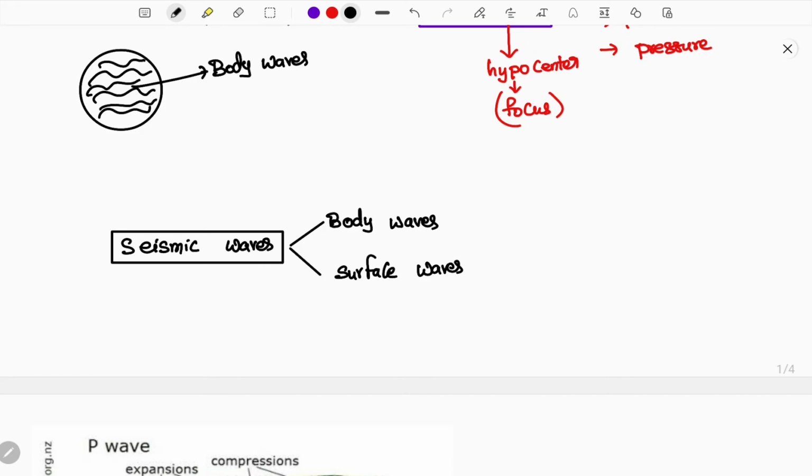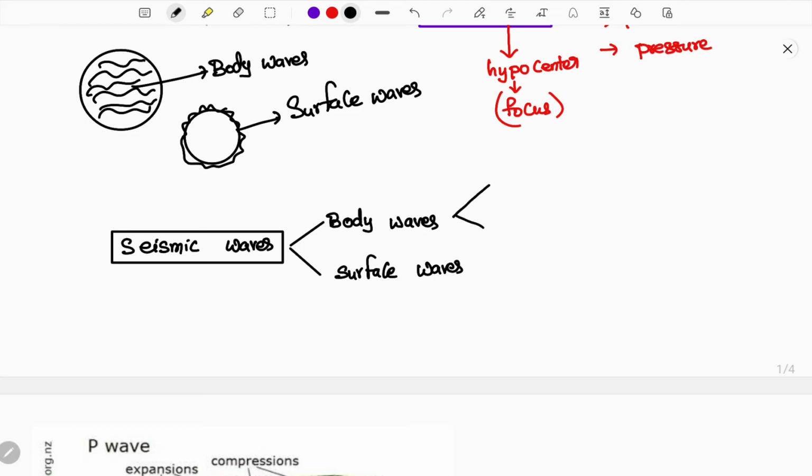And next, what are surface waves? The waves that travel along the surface of the earth are called surface waves.